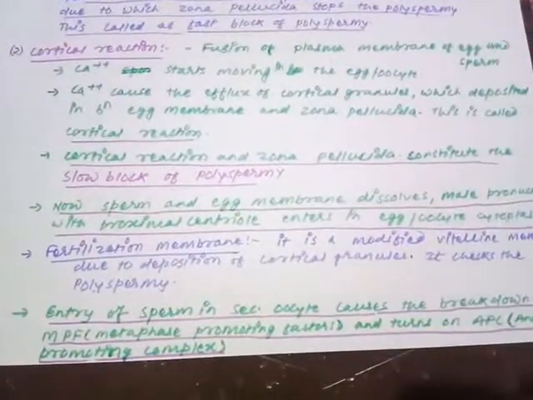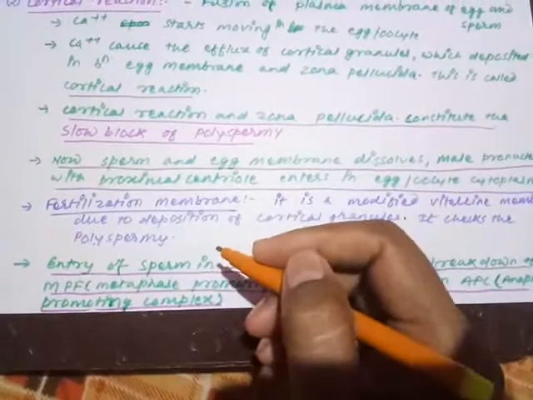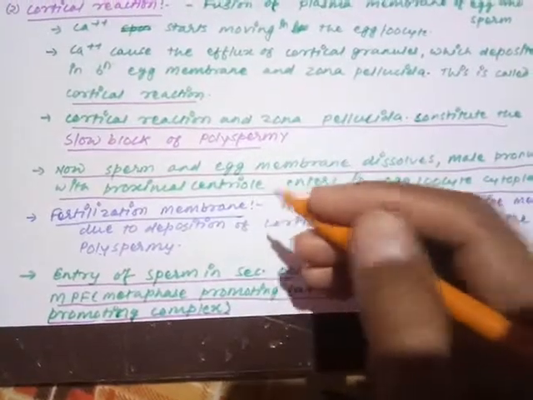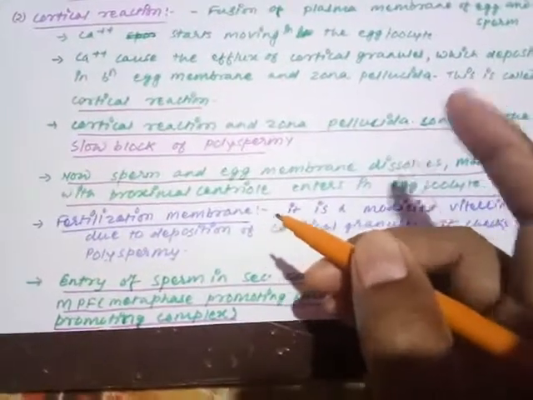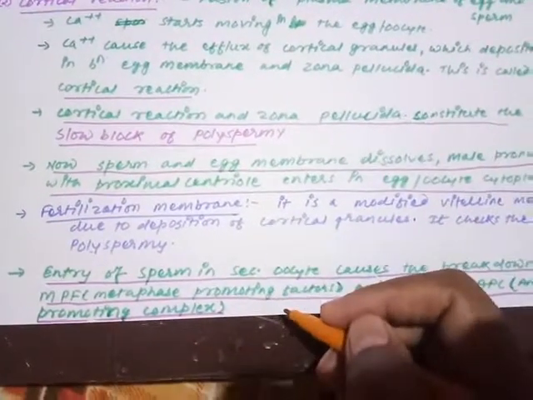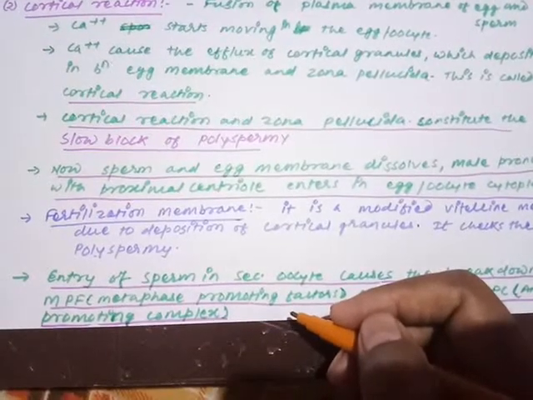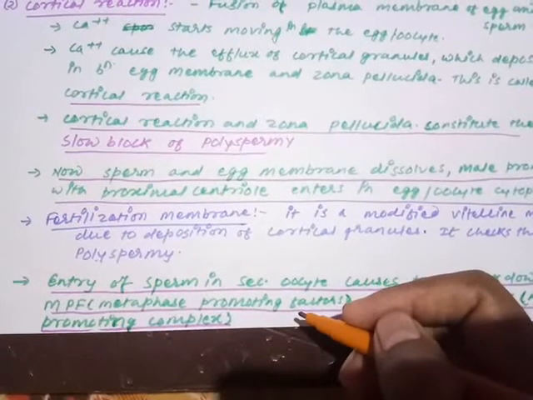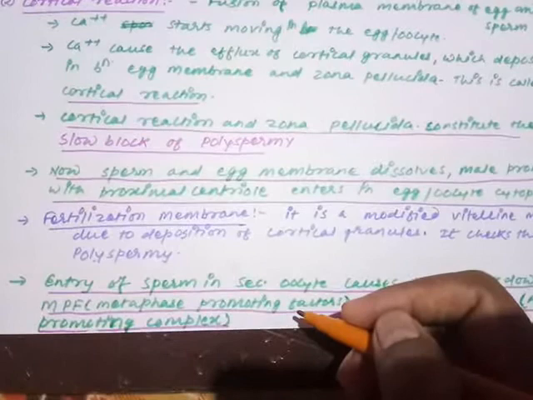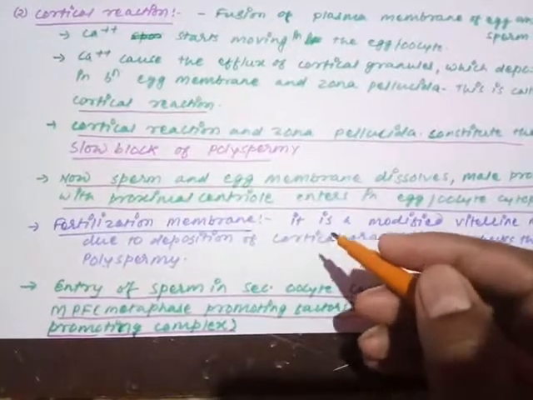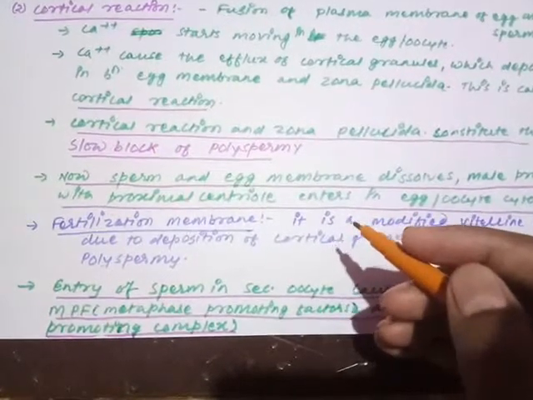Now what happens? Listen to my points very carefully. My dear child, till now the secondary oocyte was released. Whatever process of fertilization we have observed so far was in the secondary oocyte only, not in the egg, since the egg has not been produced. Why is it not an egg? Because the second meiotic division is suspended in the secondary oocyte at the metaphase stage. Metaphase second is completed, but it has not moved into anaphase second.